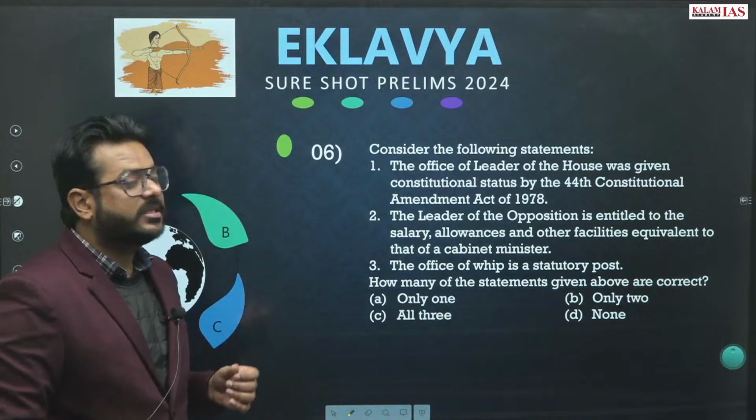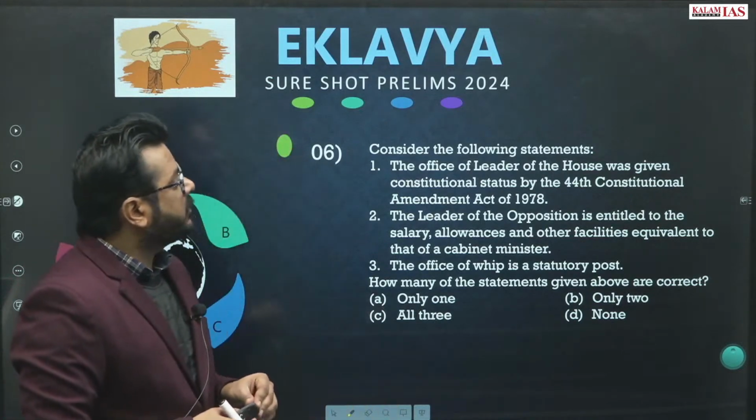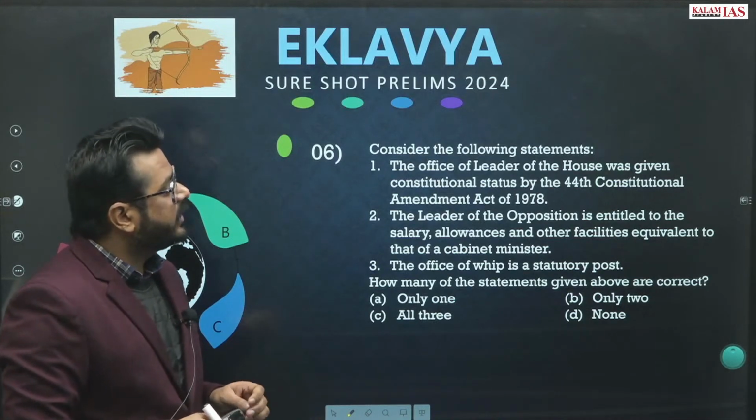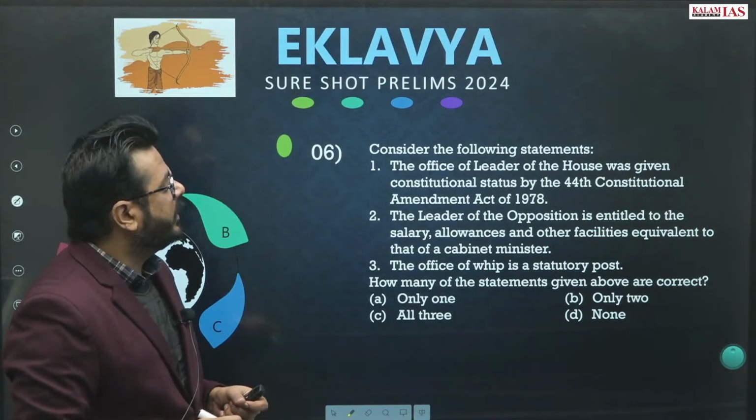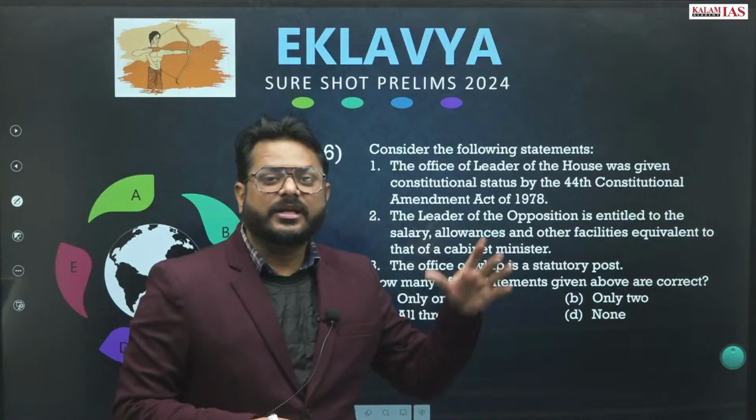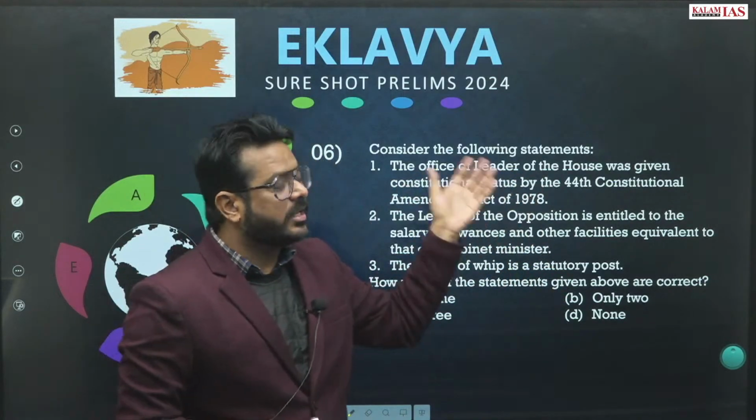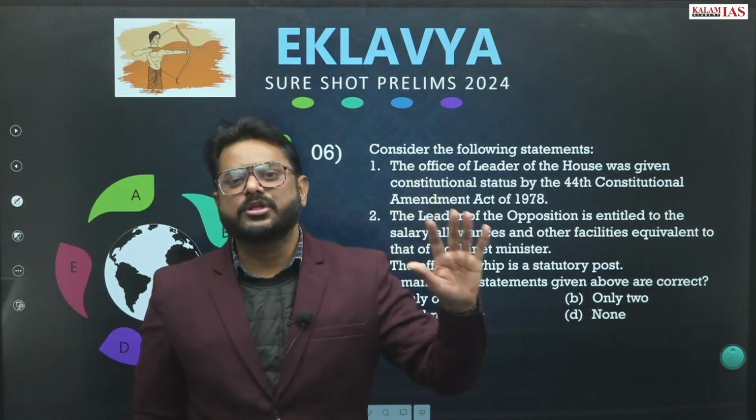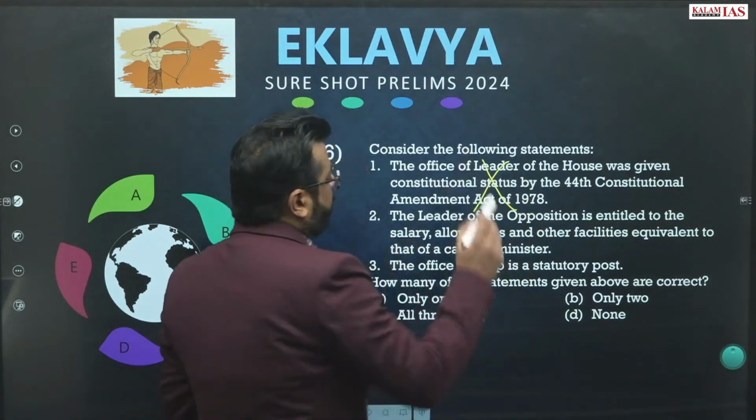Question number 6. Consider the following statements. The office of leader of the House was given constitutional status by the 44th Constitutional Amendment Act of 1978. So there is nothing such that the office of the leader of the House was given constitutional status. It is not a constitutional body at all. Under the rules of procedure, this office of leader of the House is written. So this statement is wrong.